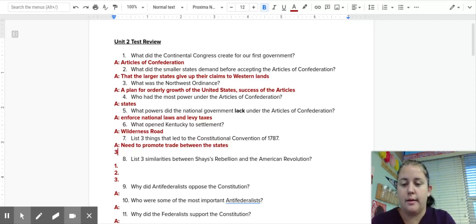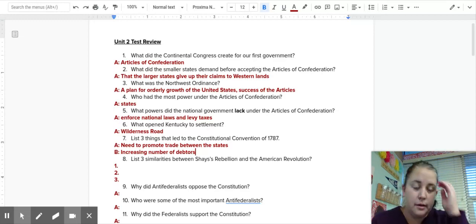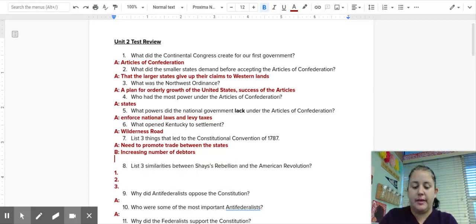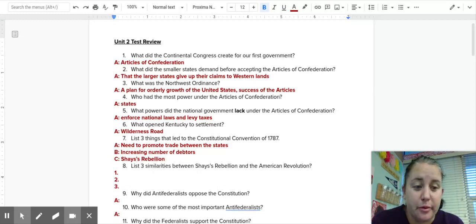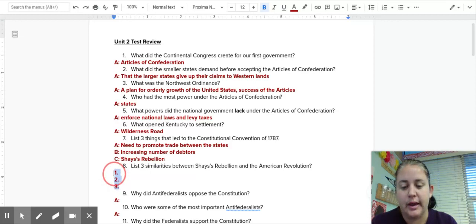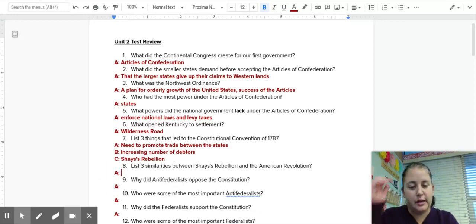Okay. And then B, there was an increasing number of debtors in our country, people who owed lots of money. The government was getting involved in creating ways for these people to pay back their debt. They needed to fix that. Okay. And then Shays' Rebellion had just happened, and people were very worried about what's going to happen if rebellions continue in our country.